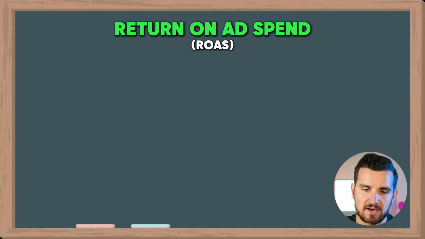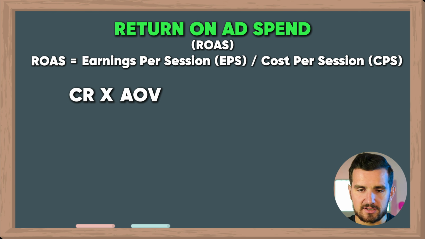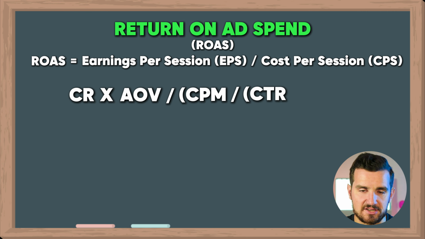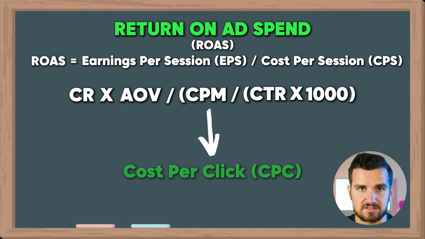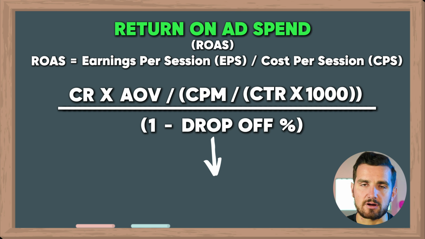So if we bring it all together, our ROAS equals our conversion rate times our average order value. That's the top part of the equation. And it's divided by our CPM divided by the CTR times 1,000. That gives us this CPC. And then that's divided by 1 minus the drop-off percentage. And that gives us our cost per session.